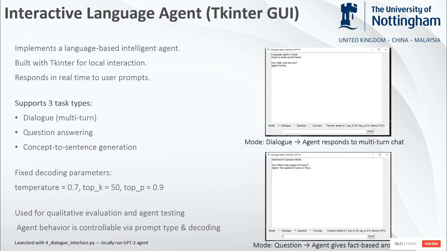The agent responds immediately, and all outputs are generated using fixed decoding settings: temperature 0.7, top K 50, and top P 0.9. This interface was mainly used for qualitative analysis to see how GPT-2 behaves under different prompts and whether its responses feel coherent or controllable in live interaction. It offered insights that automated metrics alone couldn't reveal.